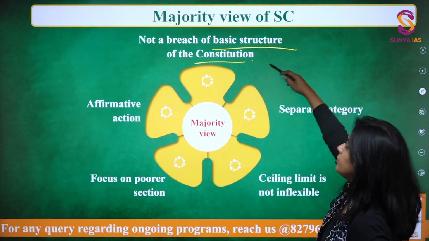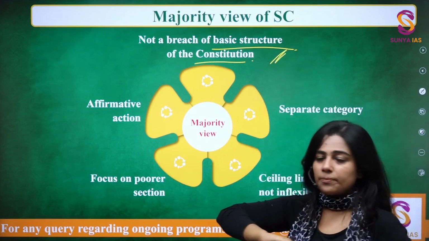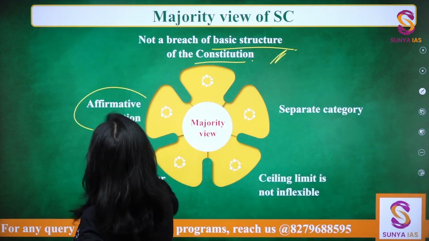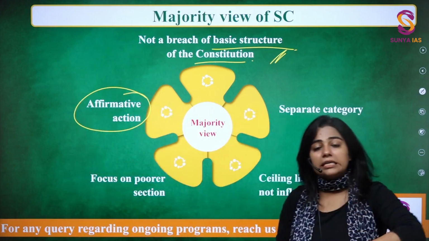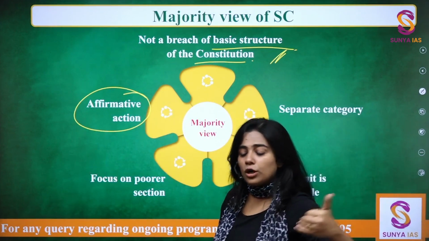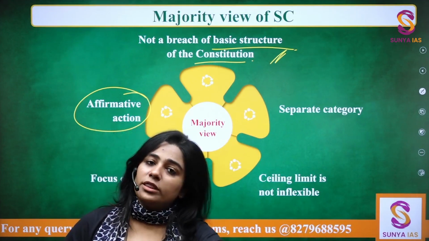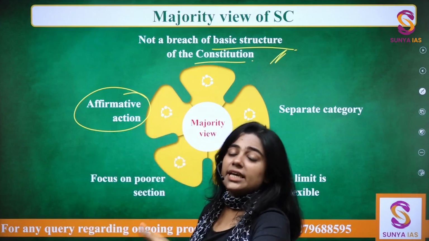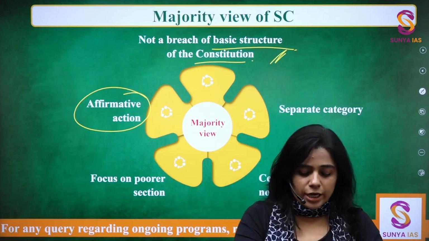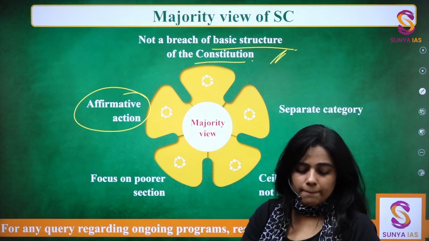So it's not a breach of basic structure. Then affirmative action can have various bases to it. It is not necessary that affirmative action will forever be provided on the basis of caste only. It can be provided on the basis of economic criteria as well.